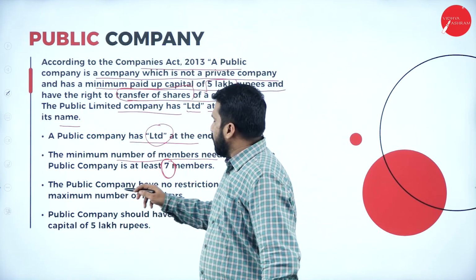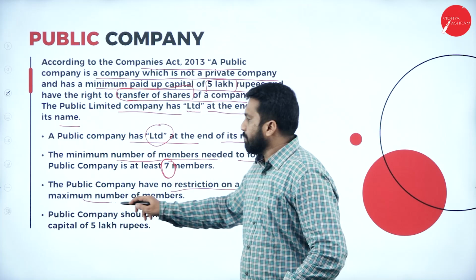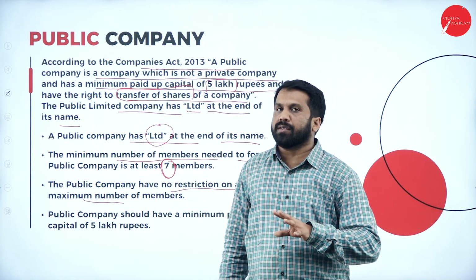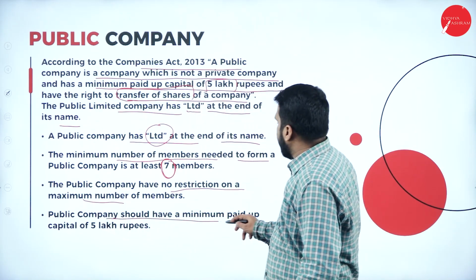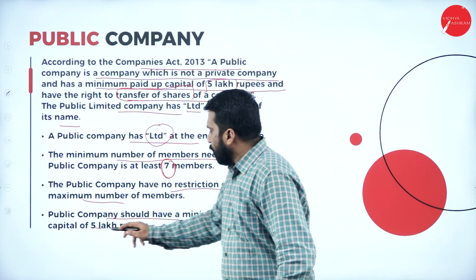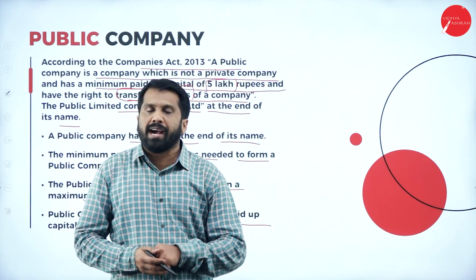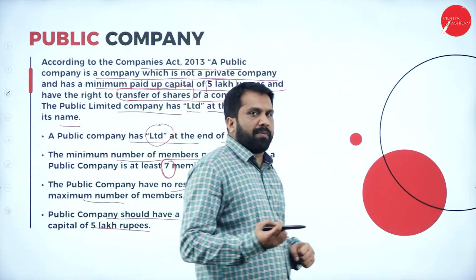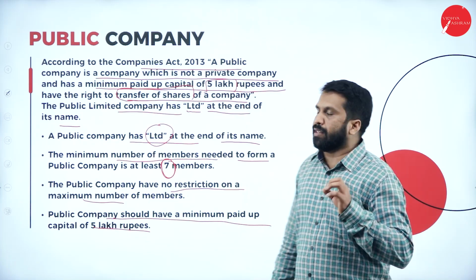Now, this public company has no restrictions. There is no restriction on the maximum number. It is not like 50 members, 100 members or 200. Unlimited you can keep. Public companies should have a minimum paid up capital of 5 lakh rupees. What is the minimum paid up capital they should have? They should have 5 lakh rupees. The minimum paid up capital I already explained in the first paragraph. They should have minimum 5 lakh.